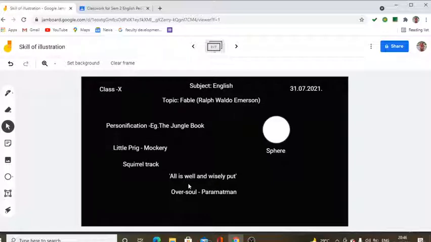Now, this concept is very much in keeping with the philosophy of Advaita Vedanta. In fact, according to Emerson's journal records in 1845, he was reading the Bhagavad Gita and Colebrooke's essays on the Vedas. His oversoul concept is very close to the Vedic concept of Paramatman or the Supreme Soul. The teacher writes the term Paramatman on the board.